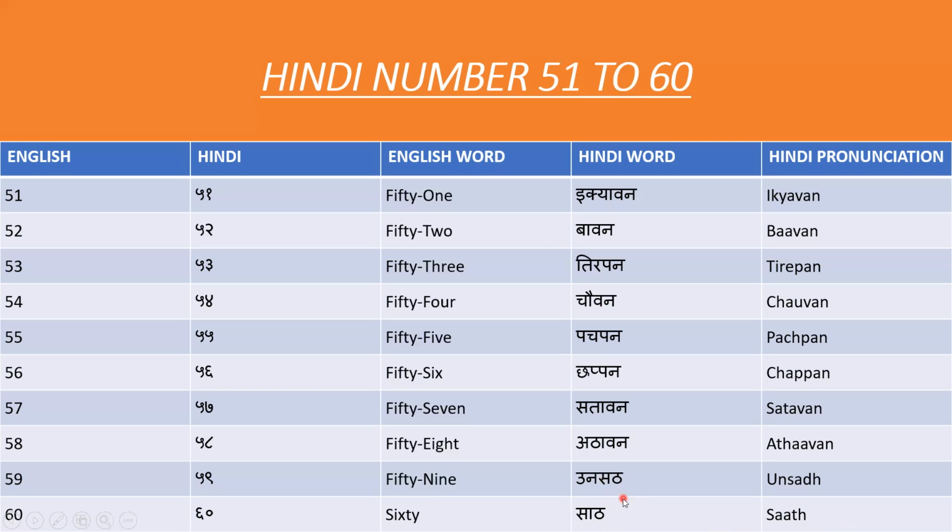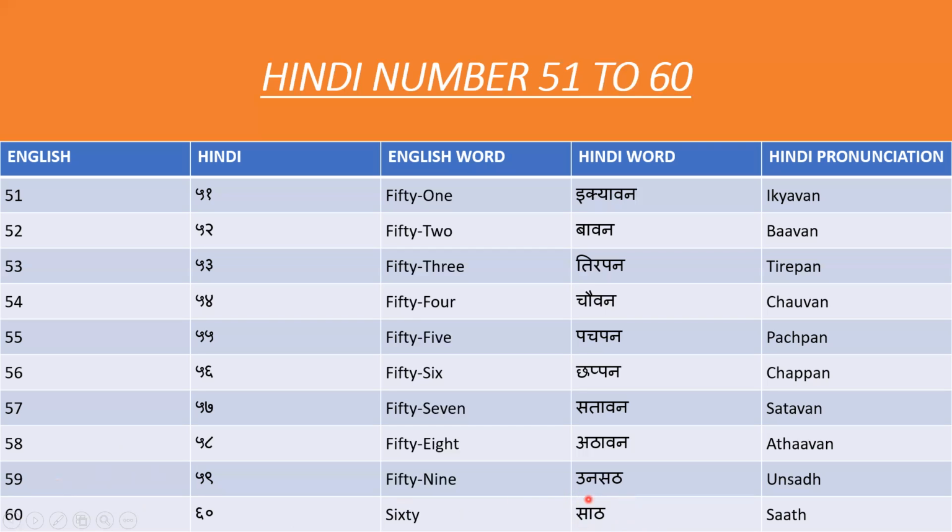For 59 what we say in Hindi, for 49 what we say in Hindi, for 39 what we say in Hindi. So for this you have to see the next digit. If you remember the next digit in your mind, then the last digit comes to your mind. Suppose someone asks you what we say for 59 in Hindi, then first think what we say for 60 in Hindi. So in your mind it will become 60. So maybe it is clear that for 59 in Hindi we say 59.